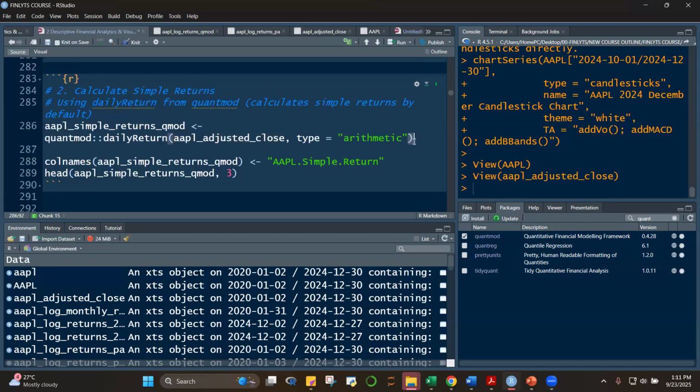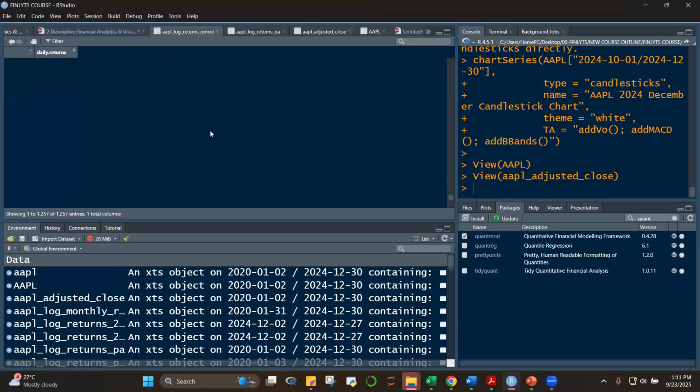It's the same as simple or discrete. They're the same names. So we did this last time, and we said that when we run this using daily return, it will generate this object. However, okay, it's lagging, sorry, class.